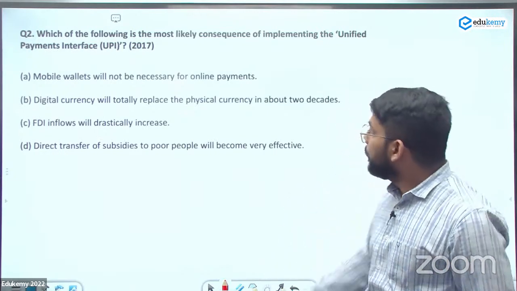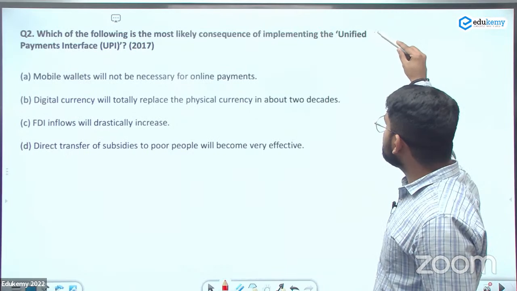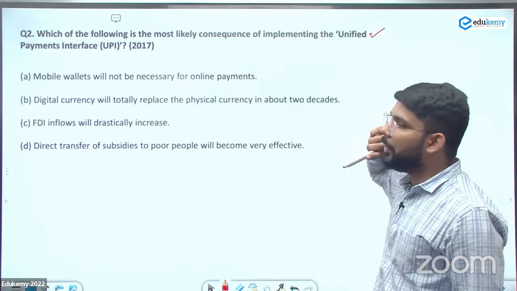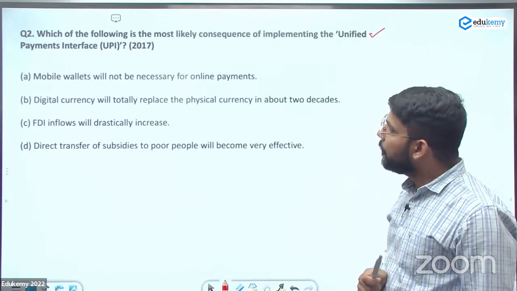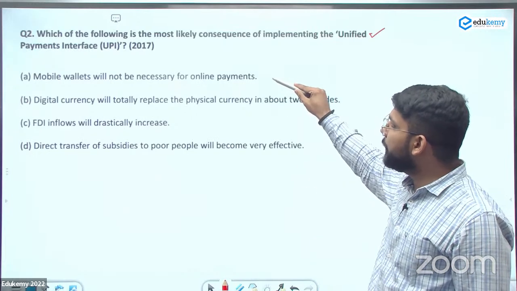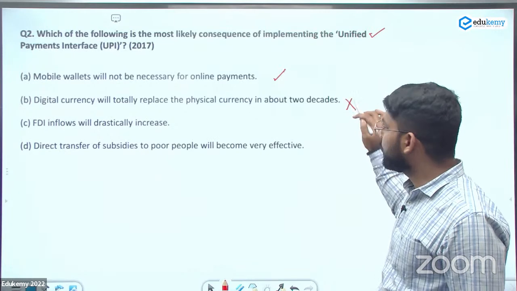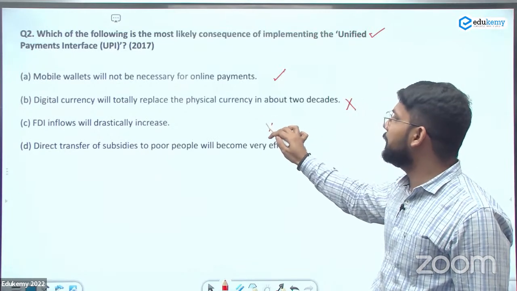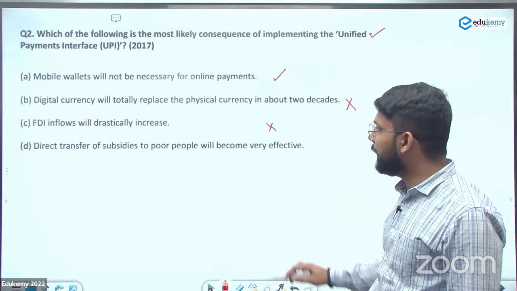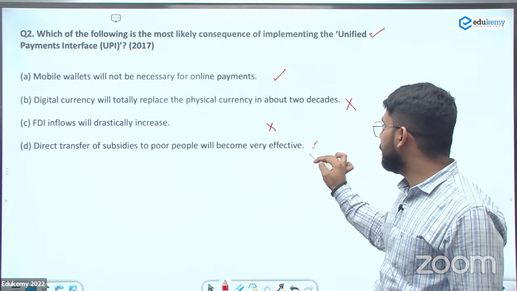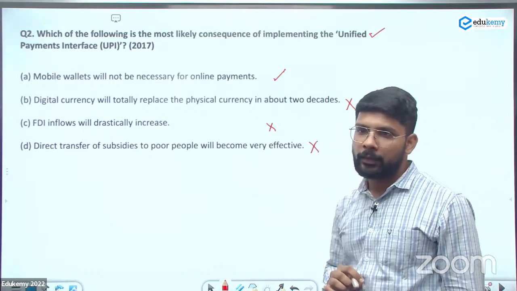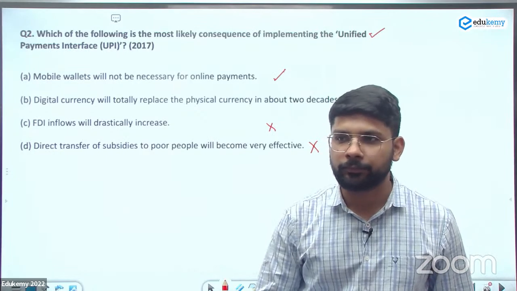Which of the following is the most likely consequence of implementing the unified payment interface? 1. Mobile wallet will not be necessary for online payments. 2. Digital currency will totally replace. 3. FDI inflow will drastically increase. 4. Direct transfer of subsidy to poor people will become very effective. Answer will be 1. Okay.